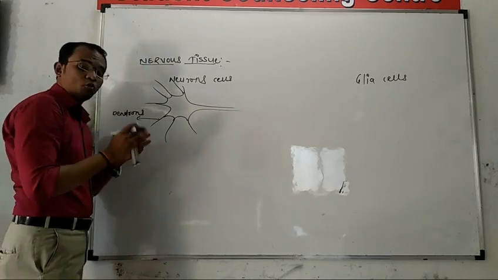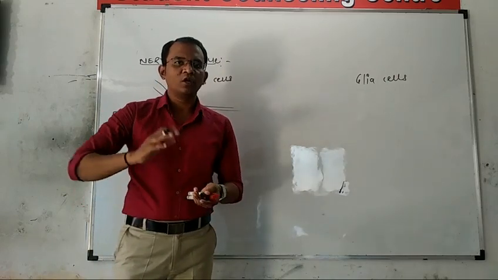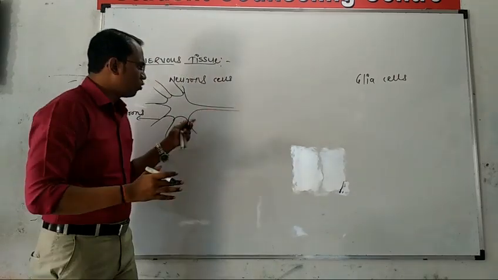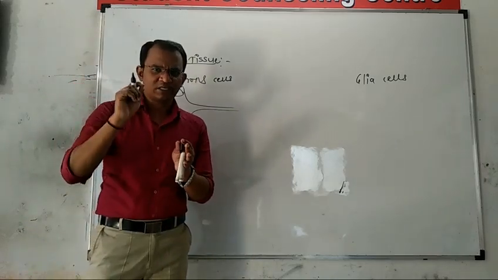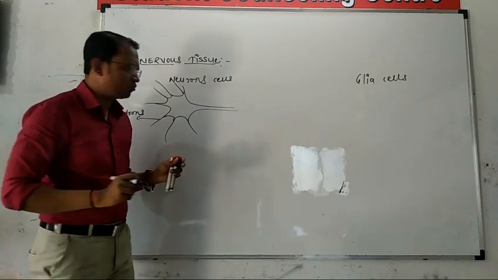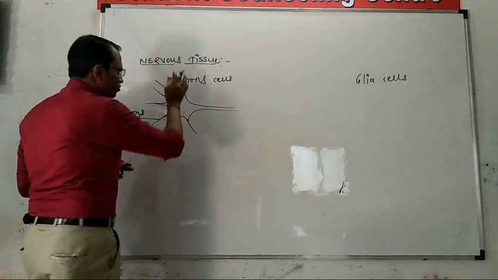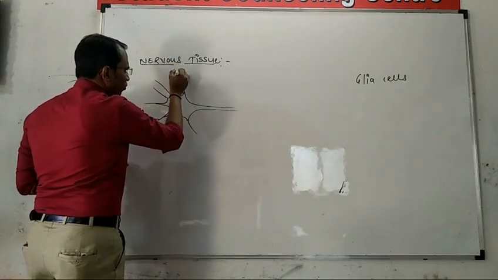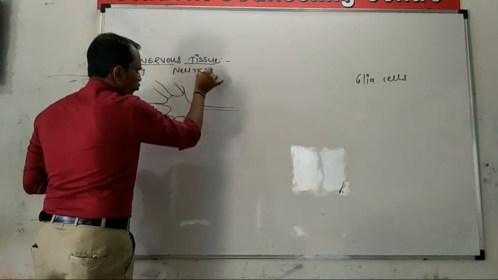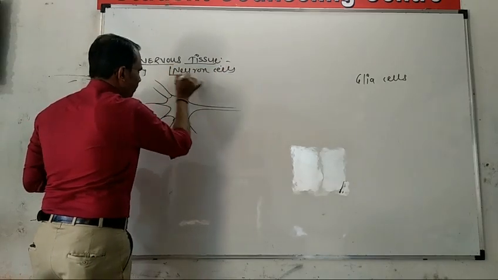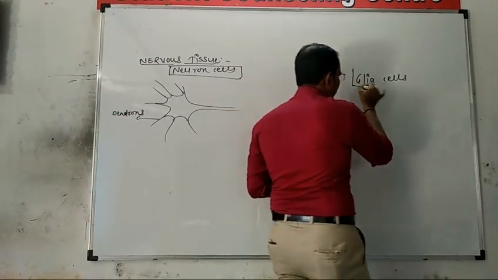Just look at it, it is an important structure which also comes up in the neural control and coordination chapter, so you have to remember this small concept about the structure of the neuron. Here are the neuron cells, and here the glia cells.